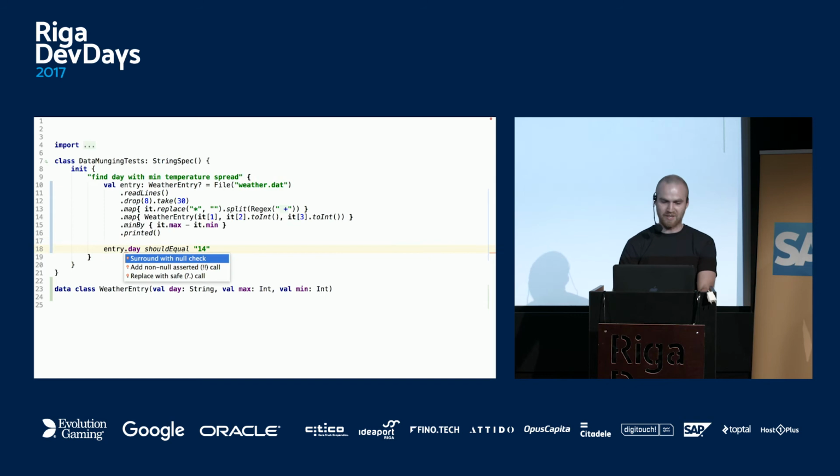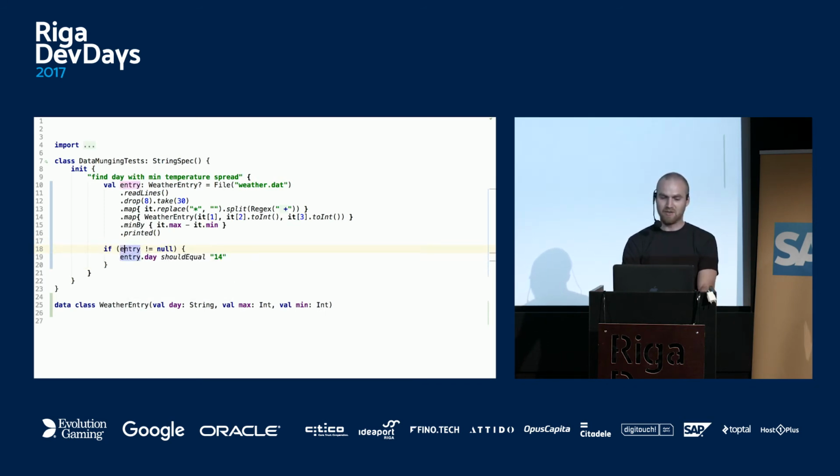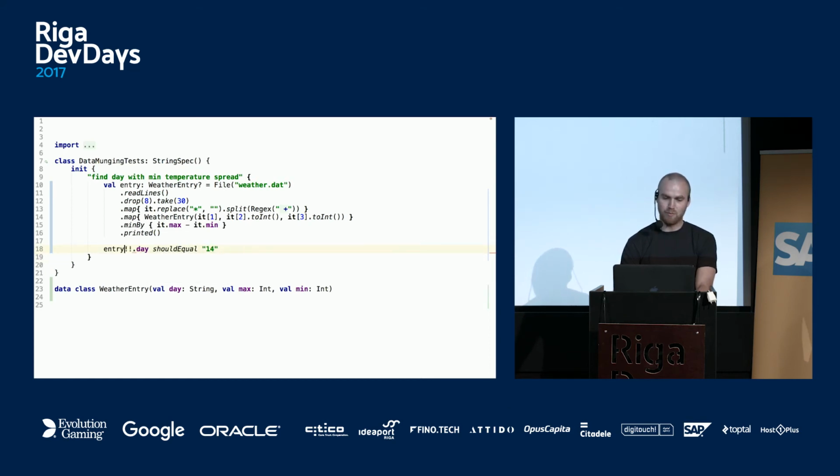So our options here: if I press Alt+Enter, you can surround with null check. And here it's interesting, because the Kotlin compiler can do smart casting, because it knows this is final. When you check for null, then definitely here it's not nullable anymore. The other thing we can do is bang-bang, which means we guarantee it's not null. If it's null, throw a null pointer exception at runtime.